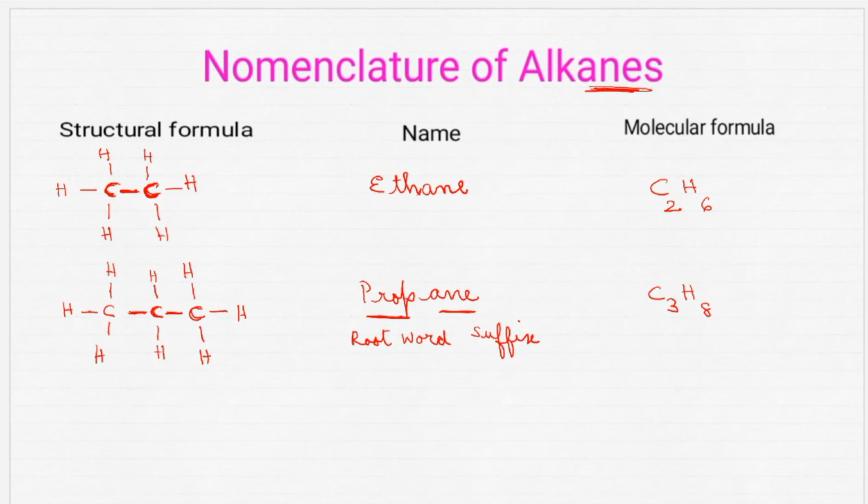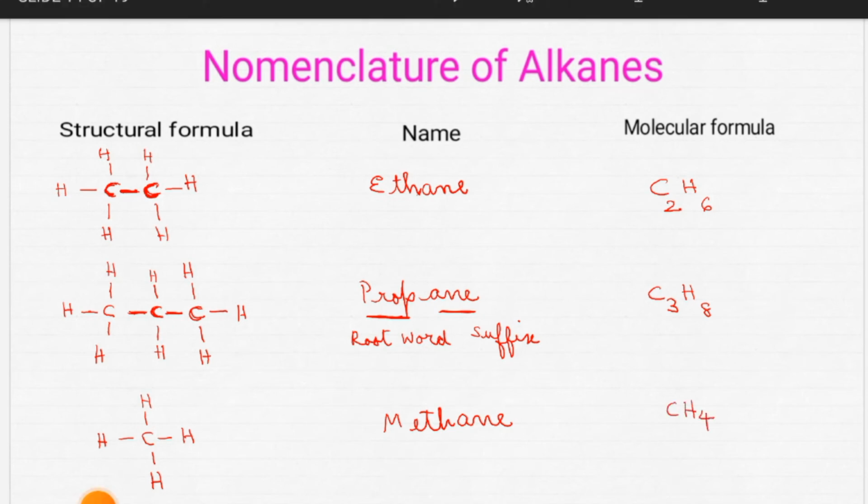Now, see this one, I'm writing a 1-carbon alkane. Write along with me. 1, 2, 3, 4. 4 bonds will be present around carbon, and this compound is ready. What is the name of this one? If only 1 carbon is present, what is the root word? That is meth. Then we will attach ane: methane. What is the molecular formula? That is CH4. Got it, no?